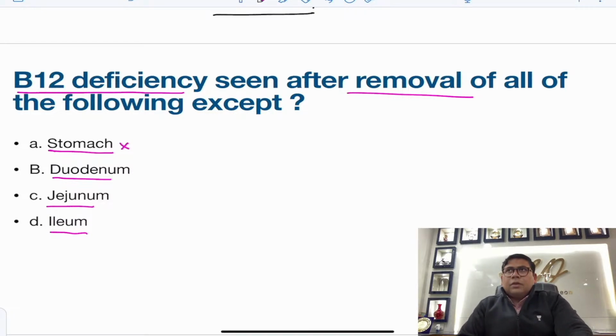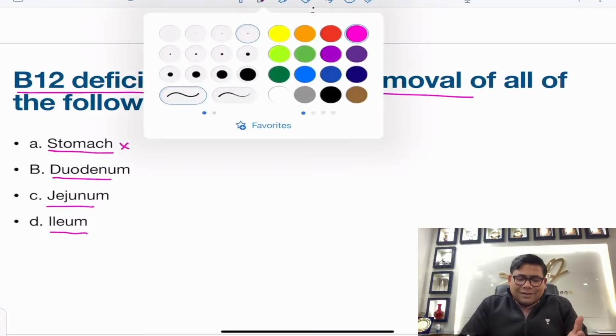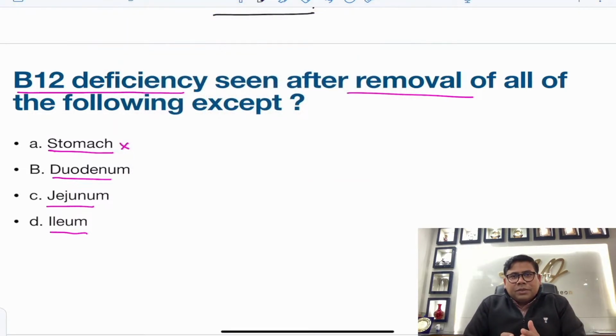So this is very important. Actually, I have answered this as ileum, since ileum is very long. It is not a complete ileal resection which we do. If you resect any of them, there will be some level of malabsorption related to B12.